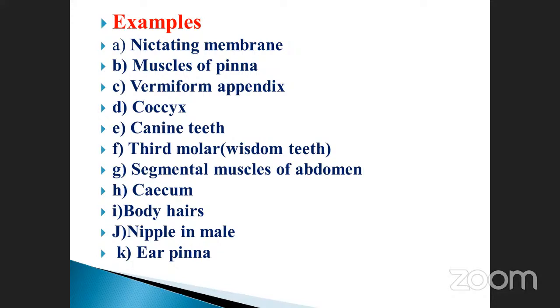Vermiform appendix is also in our body. It is at the end of the large intestine, a small finger-like projection. Sometimes our body needs an appendix operation, isn't it? It is a finger-like projection. And the coccyx is another one.